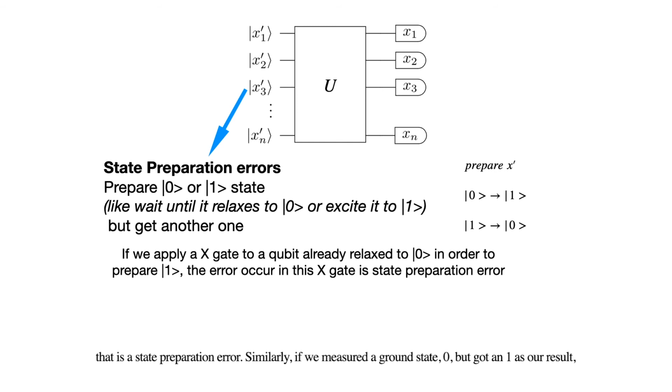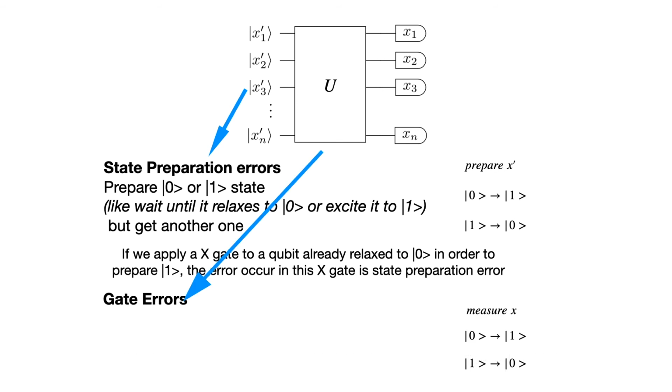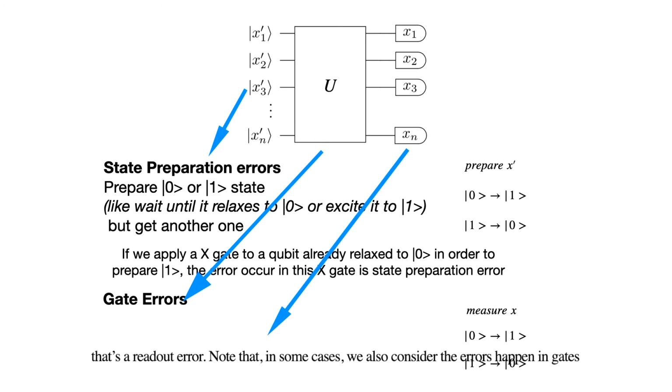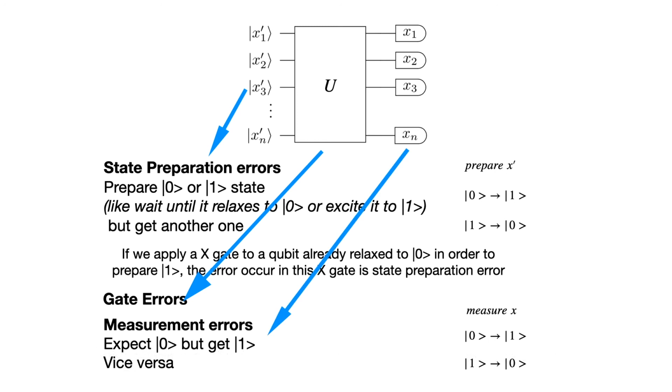Similarly, if we measure a ground state 0 but got a 1 as a result, that's a readout error. Note that in some cases, we also consider errors that happen in gates used to prepare a certain state as state preparation errors. Likewise, errors in gates used to prepare a certain measurement basis as measurement errors.